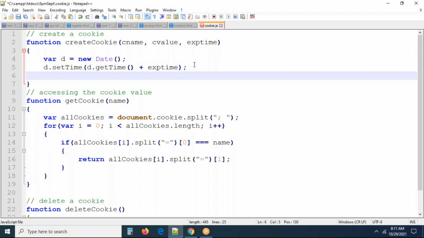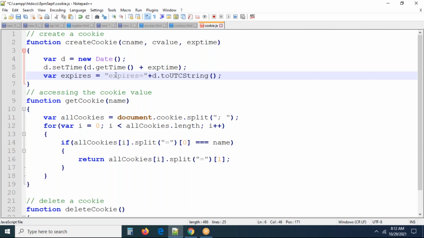Let me take one more variable, expires, equal to, because we have to add the expiry now in the cookie creation. Expires equals, concatenate, just this, d.toLocaleString, I want to get all the things, right? So let us write this: toUTCString is a method. Let me use this method here, toUTCString.